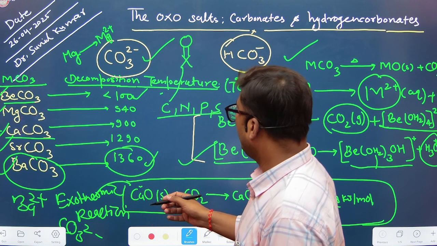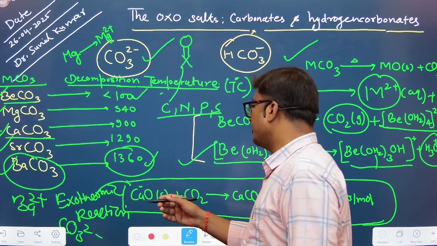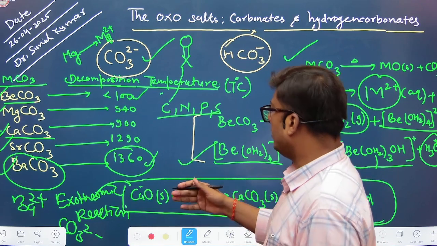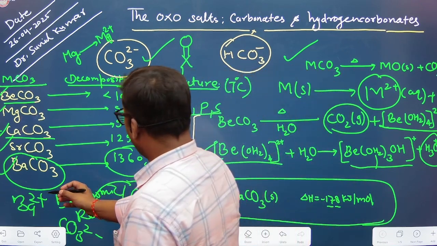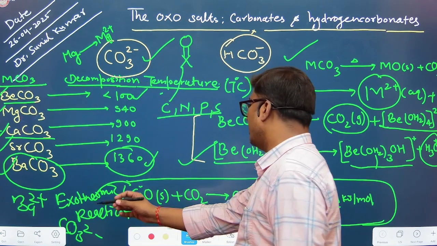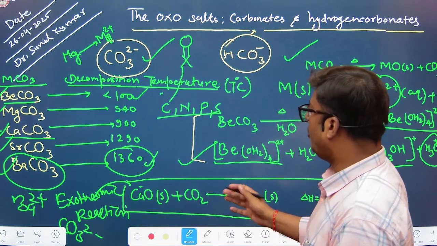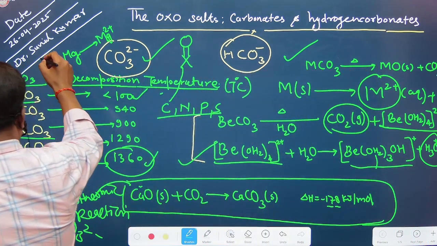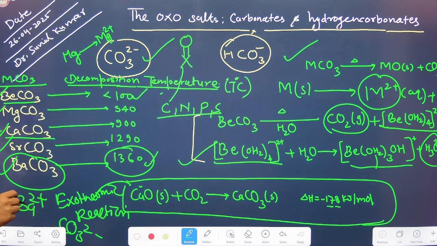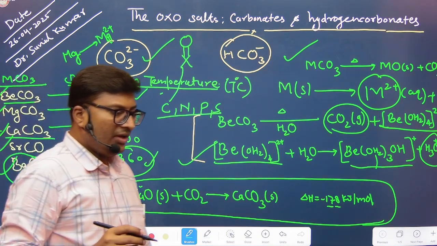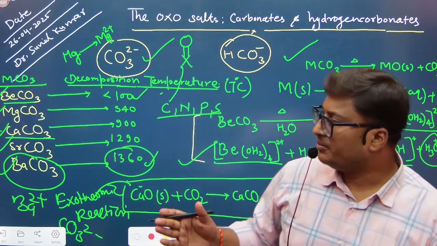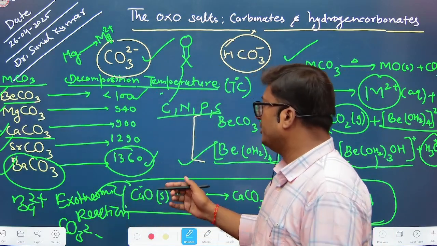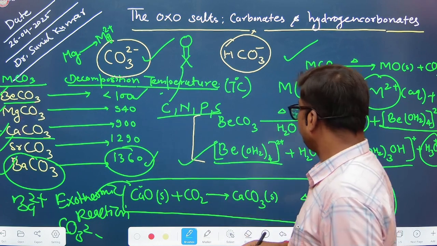Since the carbonate 2- charge is larger, this barium 2+ will stabilize carbonate 2- to form barium carbonate. So as you move from top to bottom, the formation of the carbonate increases because of the enhanced stability of these ionic compounds, right?